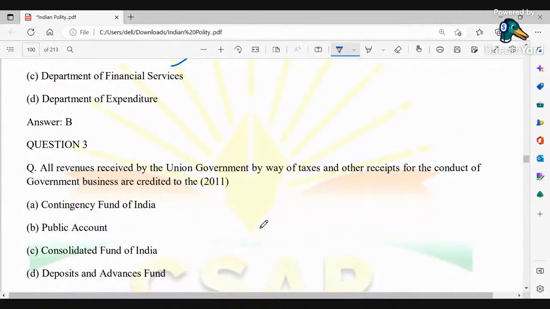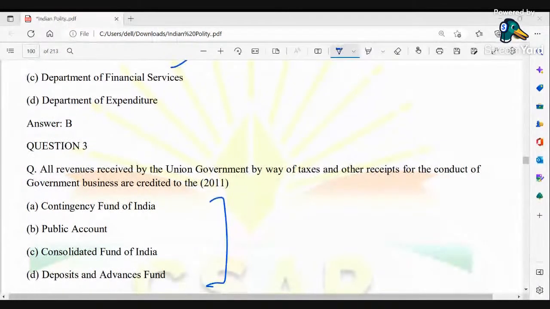Next. All revenues received by the union government by way of taxes and other receipts for the conduct of government business are credited to. Check here which option will be correct. So question number 3, give the correct option. Contingency Fund, Public Account, Consolidated Fund, and Deposits and Advances Fund. Tadit, B. Okay, Public Account.